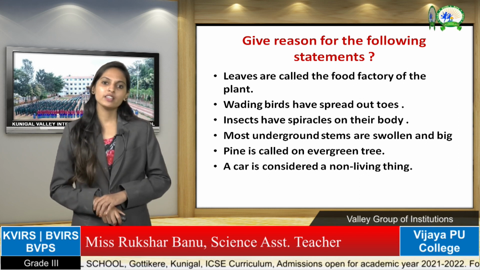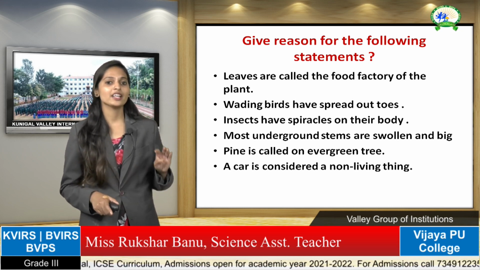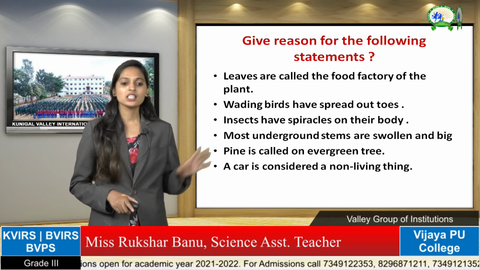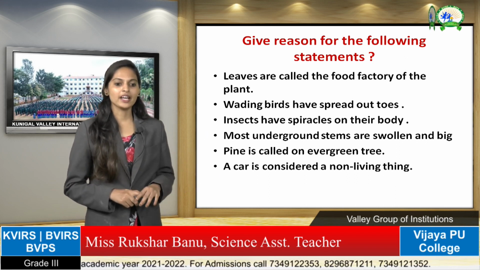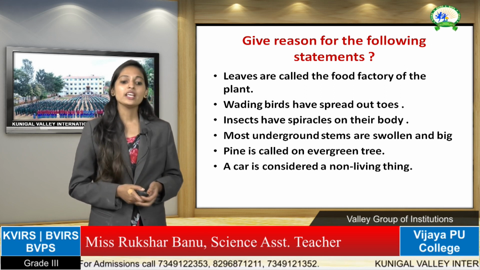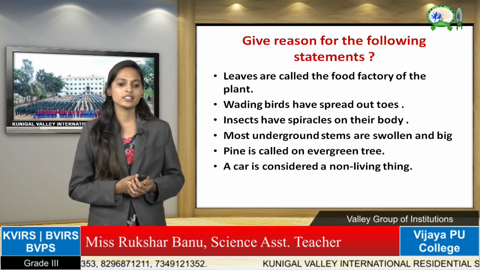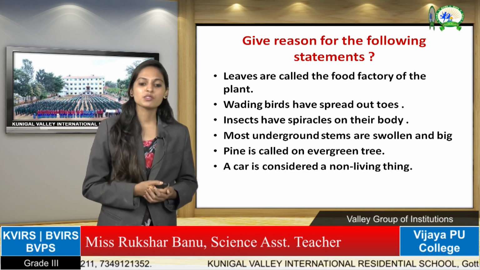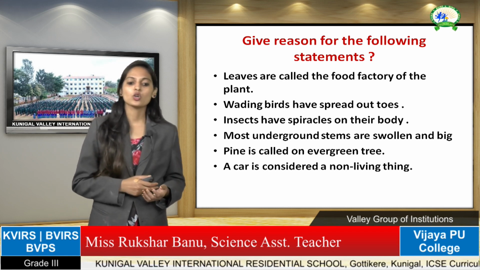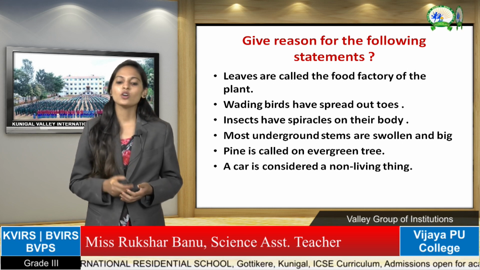For this you have to practice and learn the answers by heart. There are 1 line, 2 line, 3 line answers also. You have to practice and learn, children. First one is leaves are called the food factory of the plant. Next one is wading birds have spread out toes. Next, insects have spiracles on their body. You have to give reason for this also. Next one is most underground stems are swollen and big. Give reason for this. Next one is pine is called an evergreen tree. Next one is a car is considered a non-living thing.